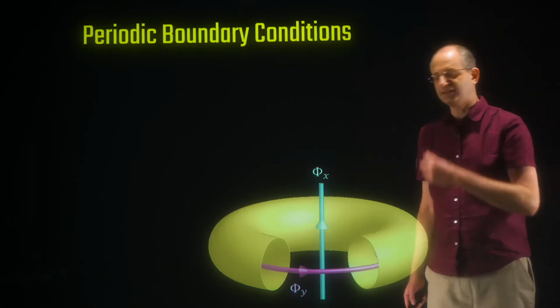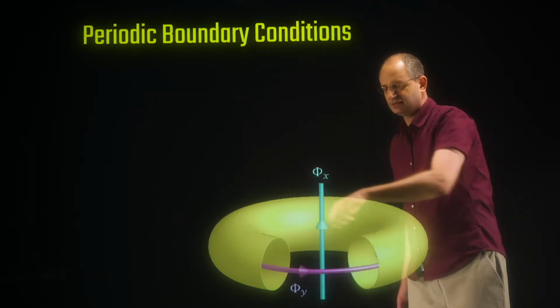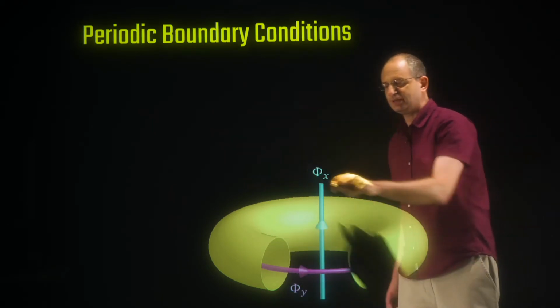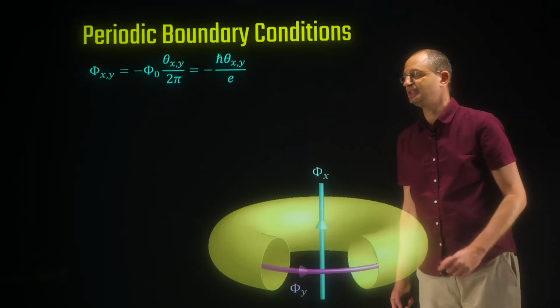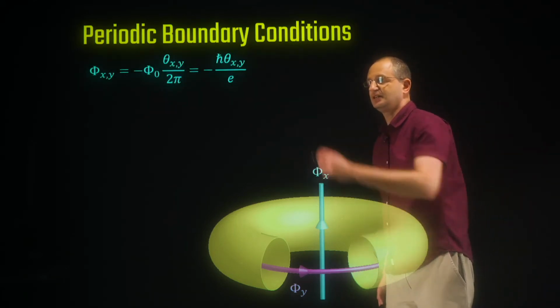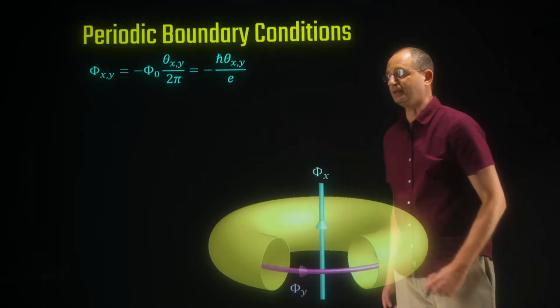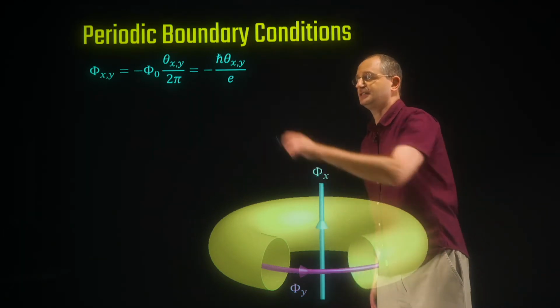So what is the angle theta x? This is like an Aharonov-Bohm phase that an electron would pick up if it goes around the torus, because then it went around a flux line phi x. So we can easily relate the fluxes to the two phases theta x and theta y.